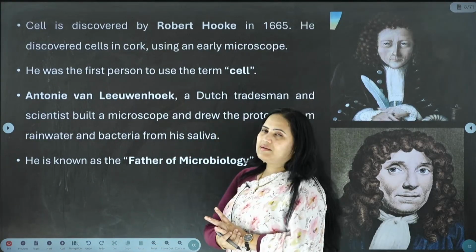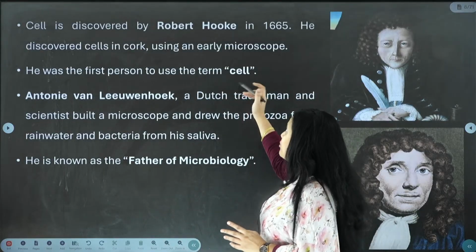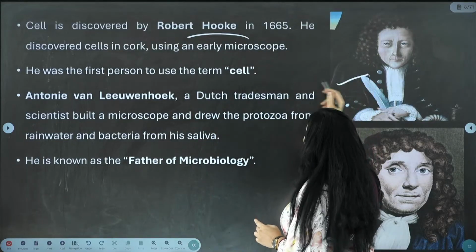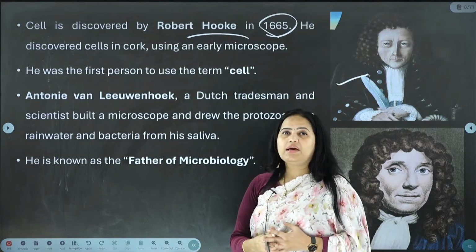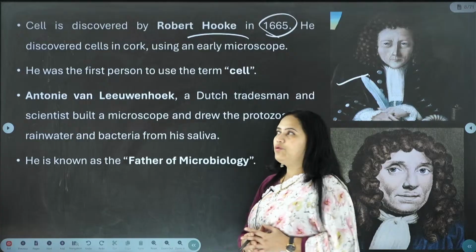And now let us understand some small trivia related to the cell. The cell was discovered by Robert Hooke. In this picture you can see the gentleman. Robert Hooke, in the year 1665, in the later part of the 17th century, discovered the cell.